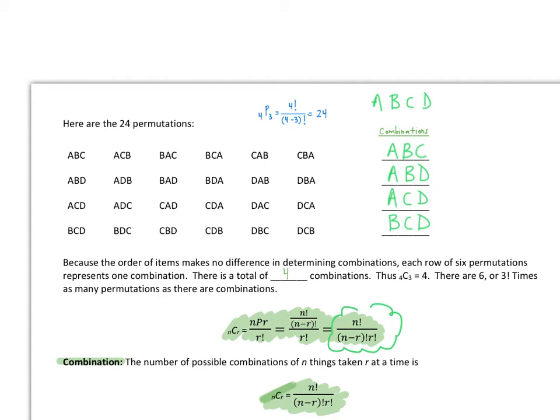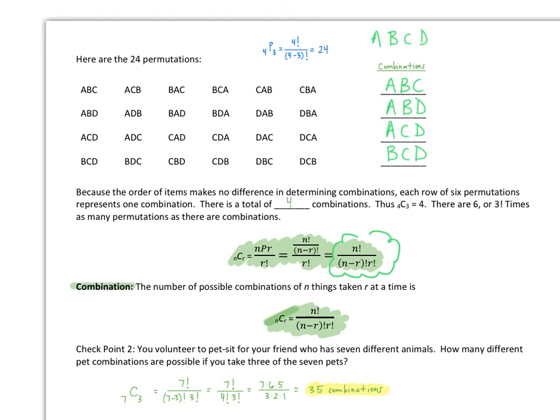So to figure out the combination formula, the number of possible combinations of n things taken r at a time is nCr, which is n factorial over (n minus r) factorial times r factorial. So highlight this guy. This is our important formula right there for dealing with combinations when order doesn't matter.